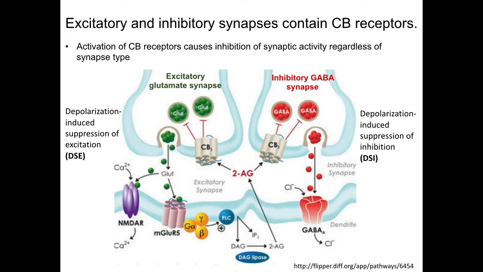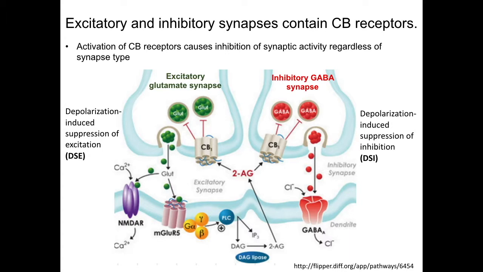Both excitatory and inhibitory synapses contain CB receptors. Activation of CB receptors results in inhibition of synaptic activity of the presynaptic neuron, regardless of whether the neuron is excitatory, such as a glutamate neuron, or inhibitory, such as a GABA neuron.